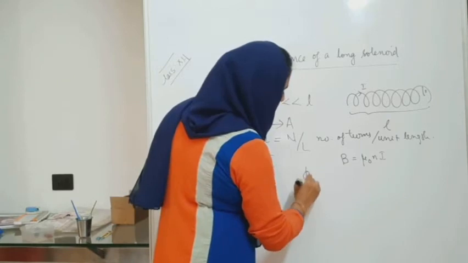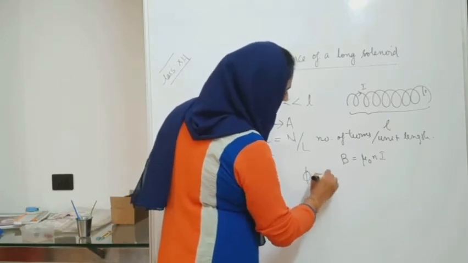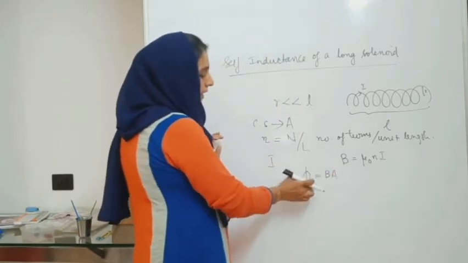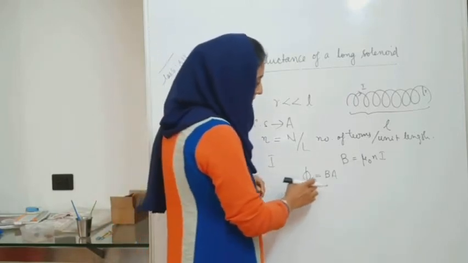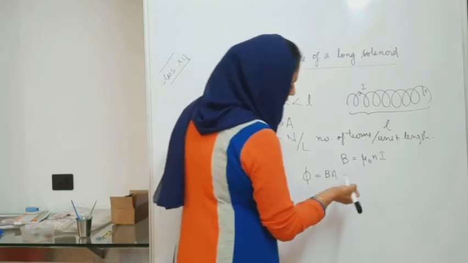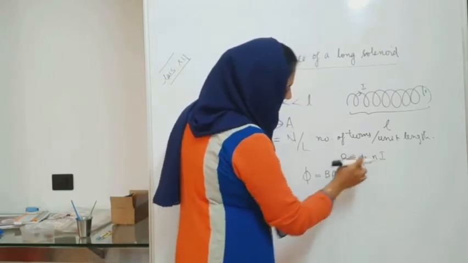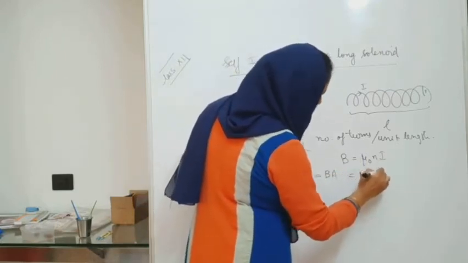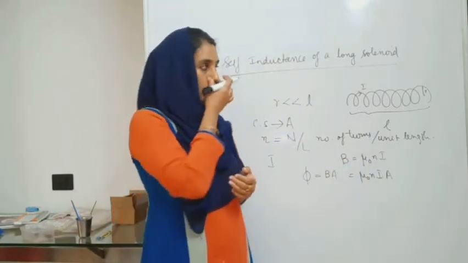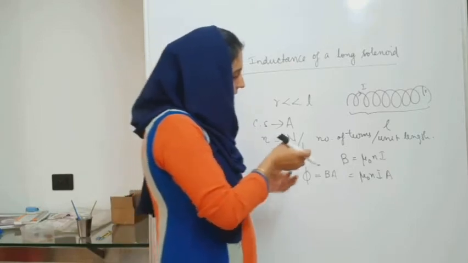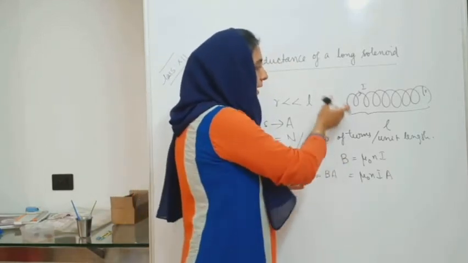It is given by phi is equal to B into A, where phi is the flux linked with each turn of the coil. So phi is equal to B into A, or you can replace B as mu 0 n I into A. So we got the flux also. Now this is the flux linked with one turn of the coil.